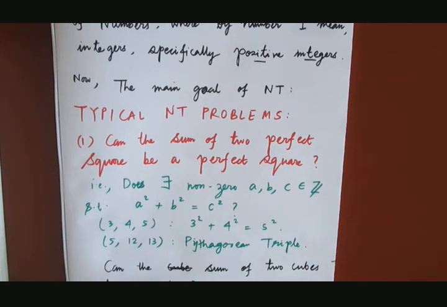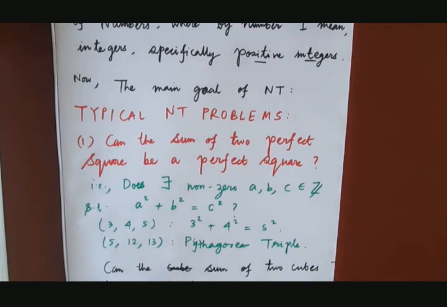I'm not considering again the zero case, because 0 cube plus 0 cube equals 0 cube, and even if one of them is 0, then also this will be true, because a cube plus 0 cube equals a cube. So a is a solution. So can you think of any number which will satisfy a cube plus b cube equals c cube? It is a bit difficult to think, right? Like the sum of two cubes again a cube.